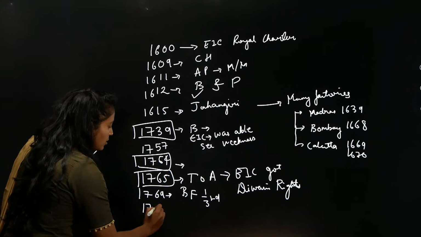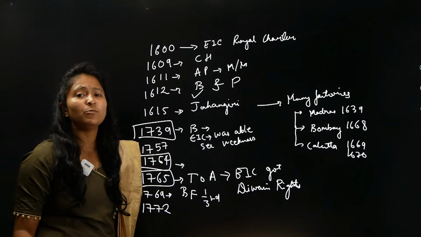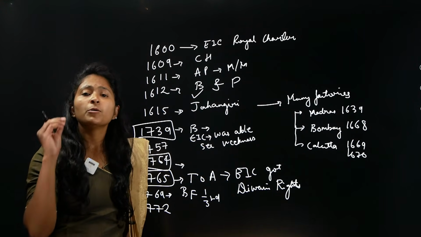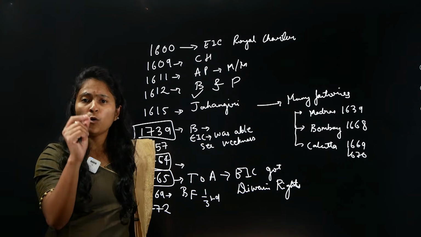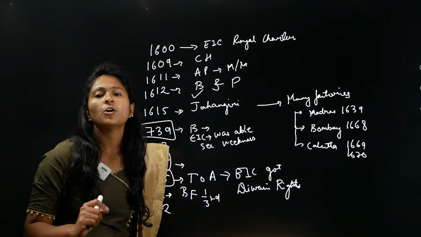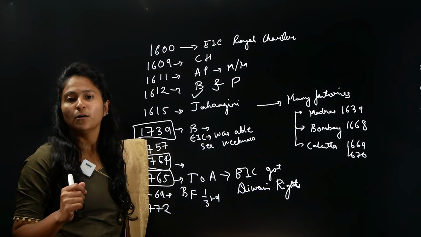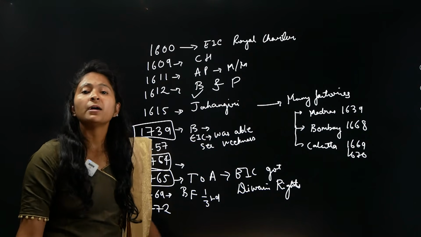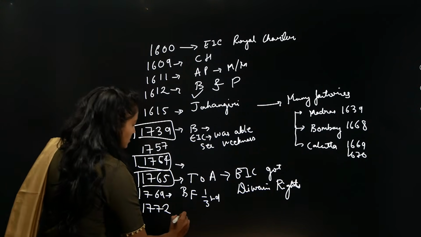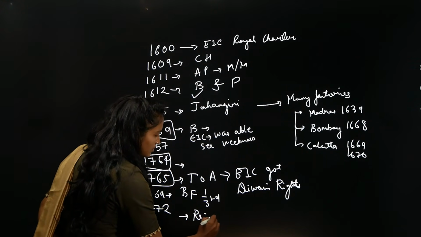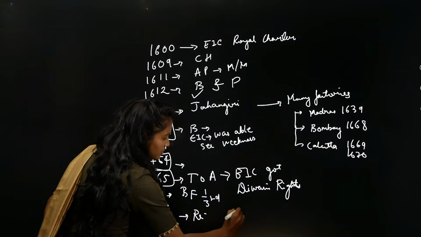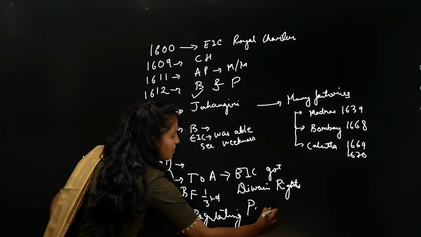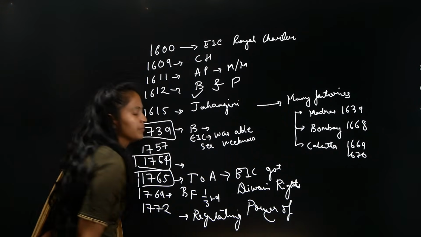Apart from that, we also saw that in 1772, the company was facing huge amount of losses, because of which they went to ask loan to British government. And when British government says, we will do give and take policy. In the give and take policy, they said that, okay, we will give you money, but instead you have to give us the regulating power of company.